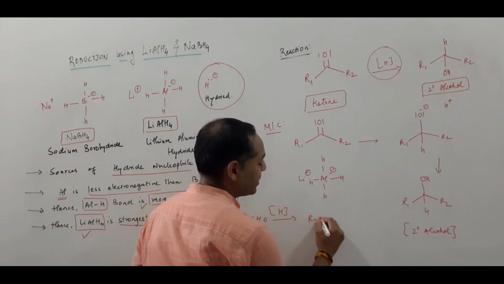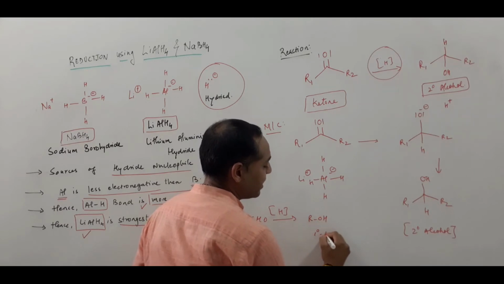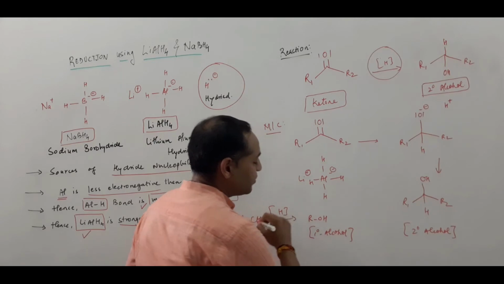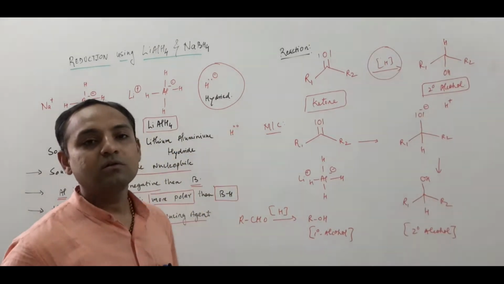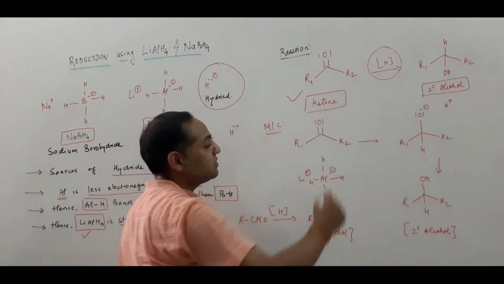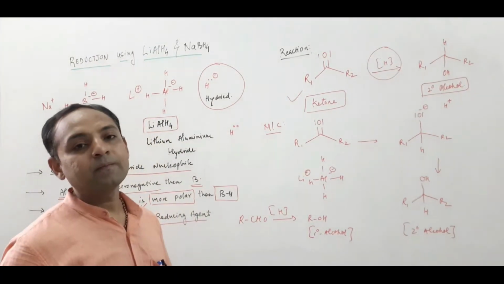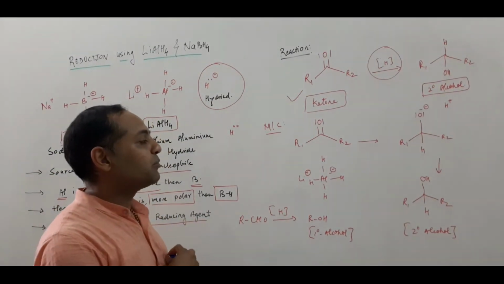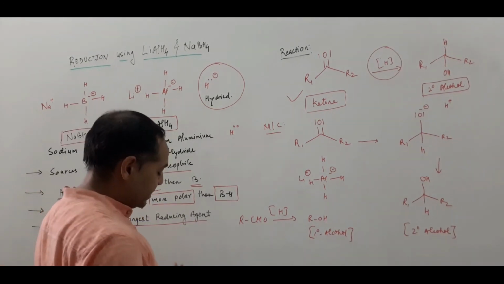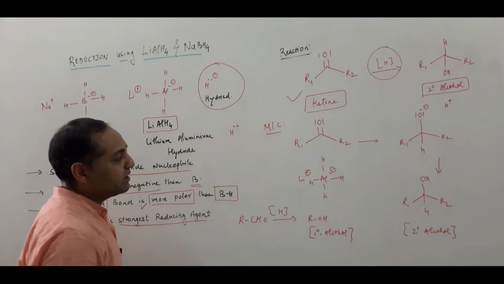So the product is primary alcohol. So the product depends on the starting material. If your starting material is ketone, then the product would be secondary alcohol. If your starting material is aldehyde, then your product is primary alcohol.